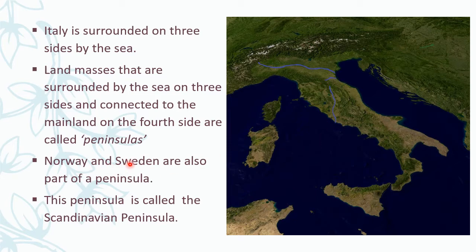Even Norway and Sweden are part of a peninsula, the Scandinavian peninsula. So a land which is surrounded on three sides with water and connected with land on the fourth side is called a peninsula.